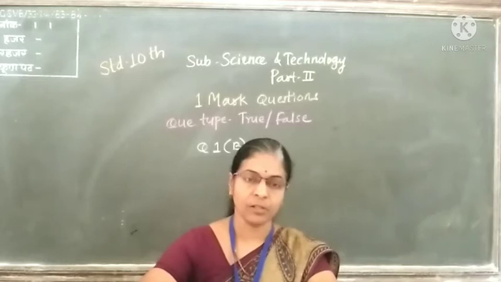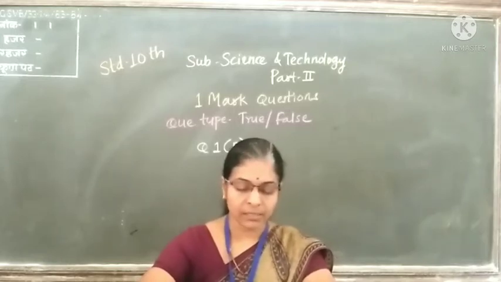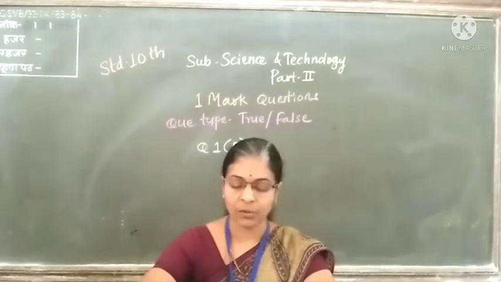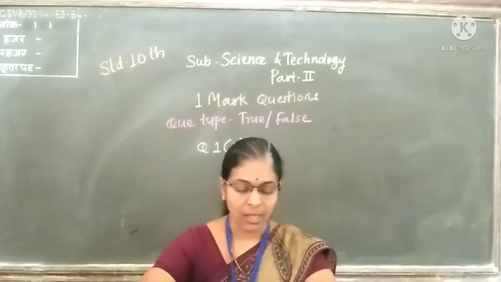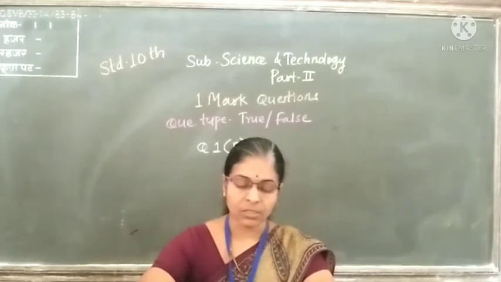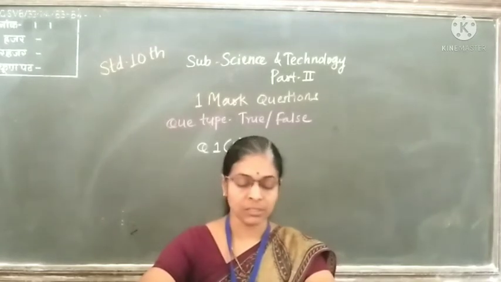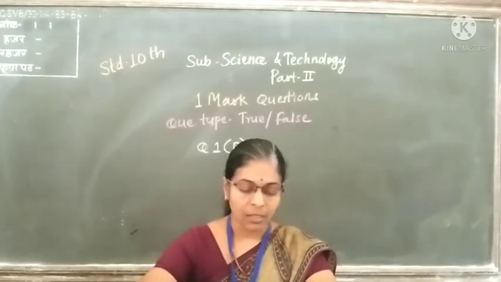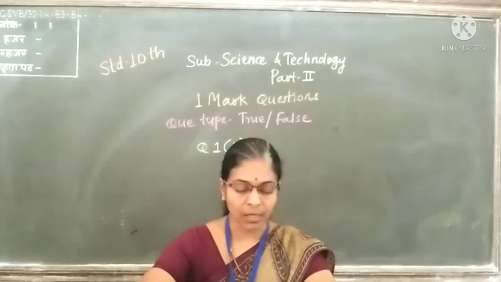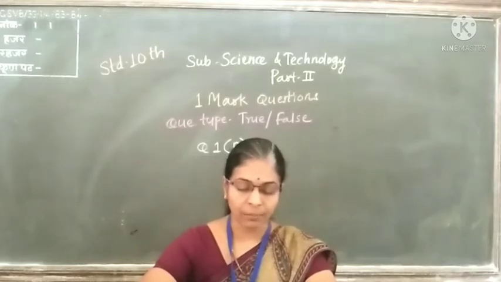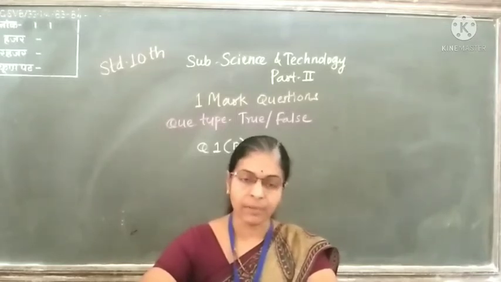Then next: Dr. Hargobind Khorana was awarded the Nobel Prize for his invention and publication in a journal, Radiocarbon. This is a false statement. Then: Mesozoic era was dominated by varieties of mammals.